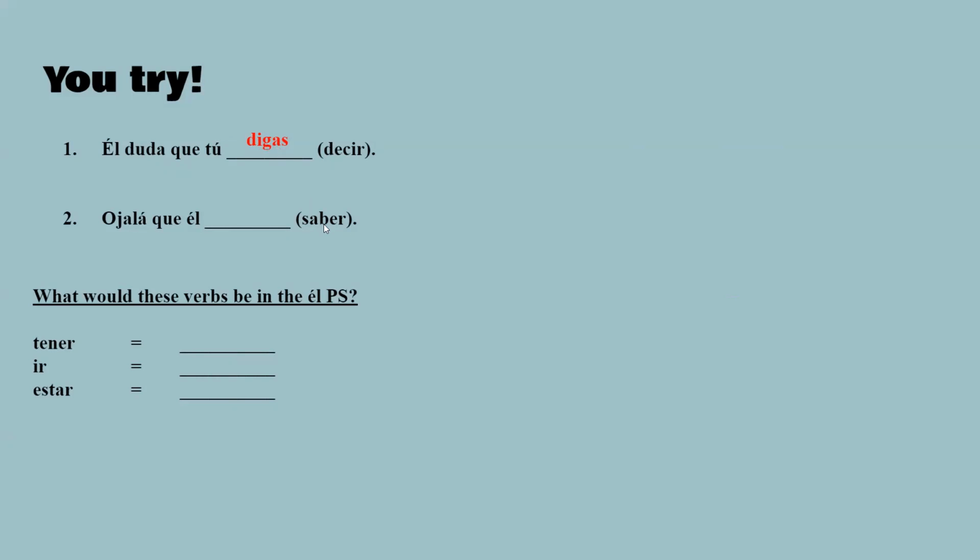Ojalá, if only he would know. So we would use sepa, because this is the irregular one. And now let's just see, what would these verbs be in the él form? Tener, tenga. Ir, vaya, that's irregular. Well, the first one kind of is too, because that's an irregular yo base. And then este, so those are the very irregulars. The sides are in yellow.